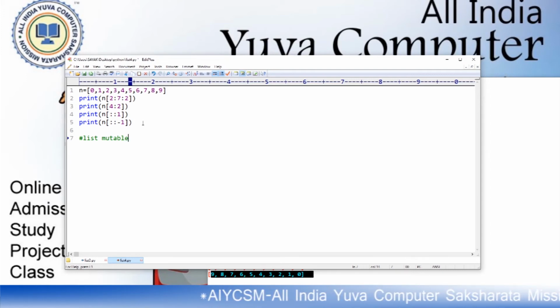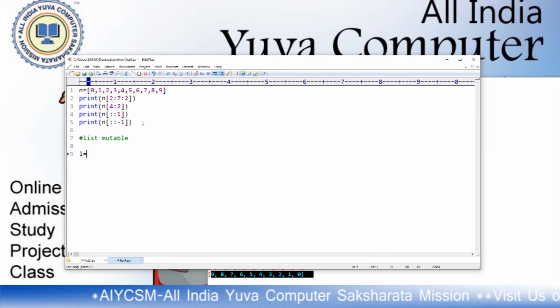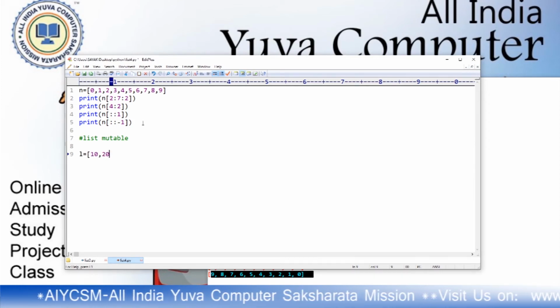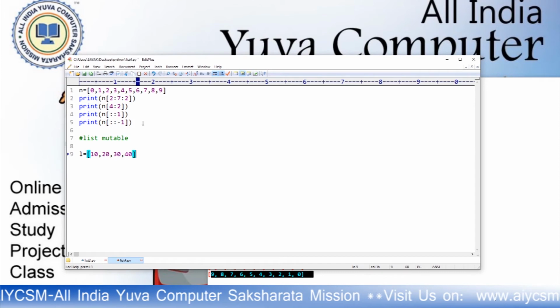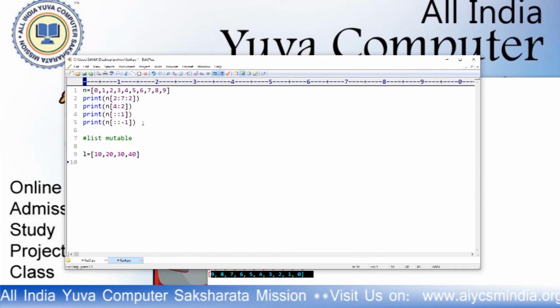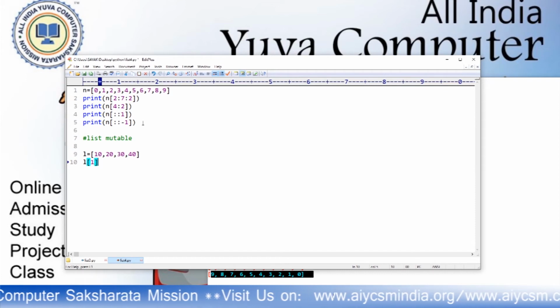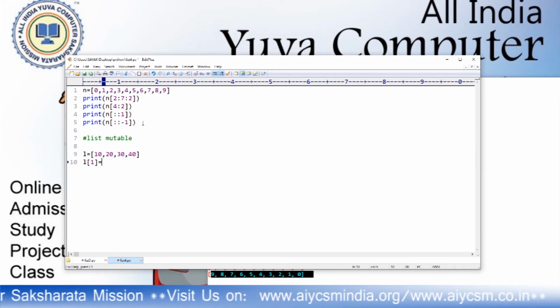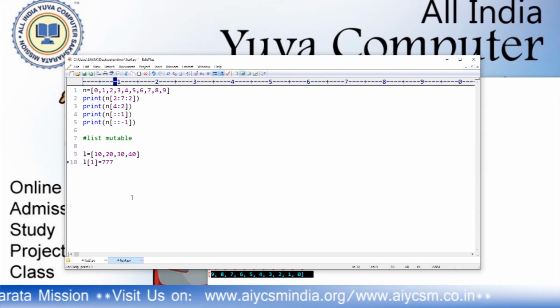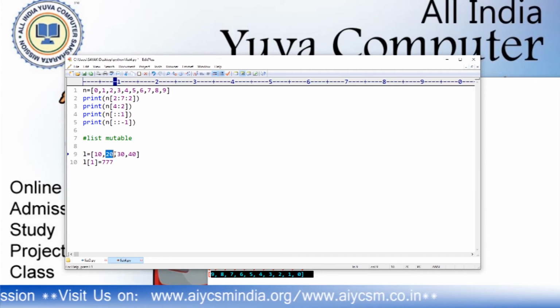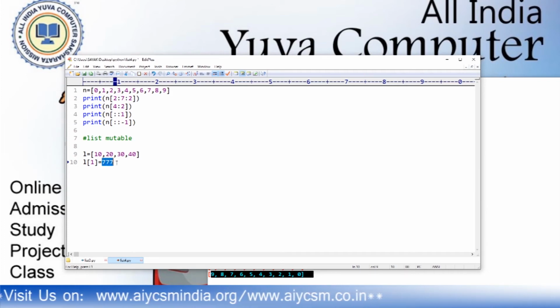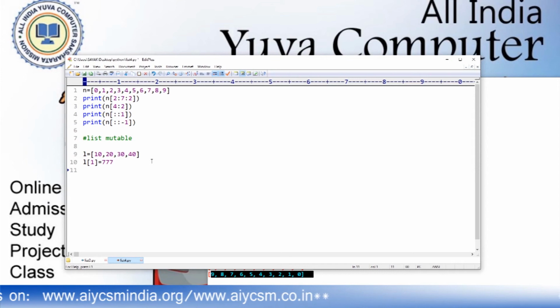Lists are mutable, we know that. So if we have L equals 10, 20, 30, 40, and then L of 1 is equals to 777, that means this value is replaced by 777. Then if I want to print L, what will be the output?